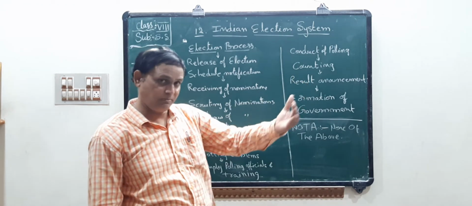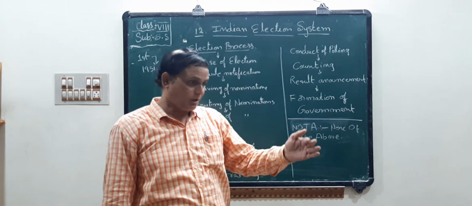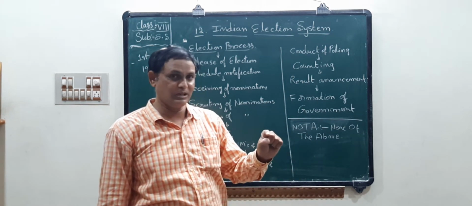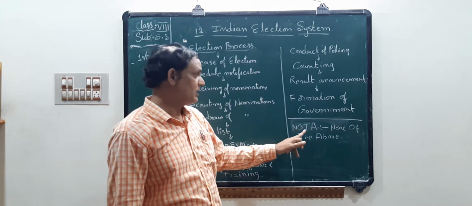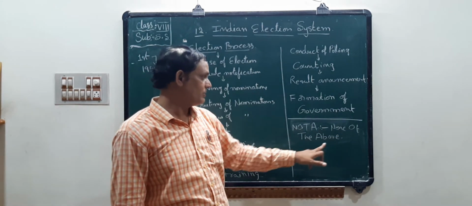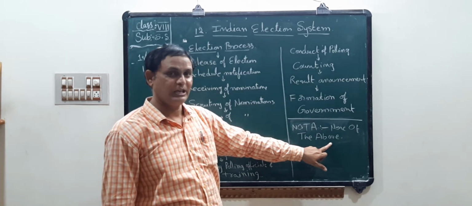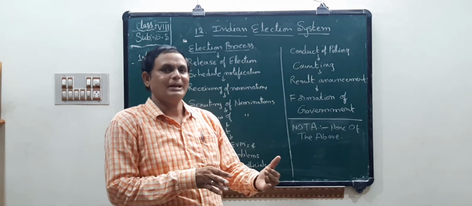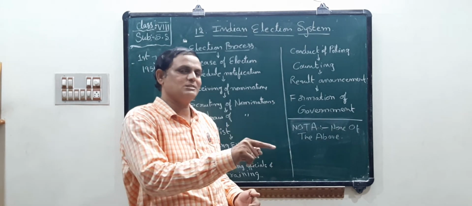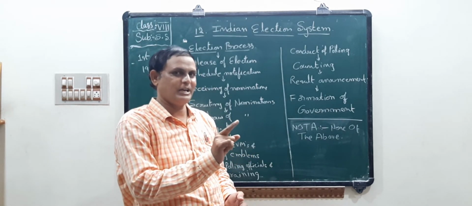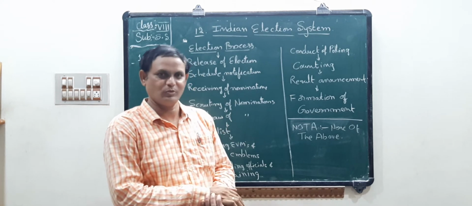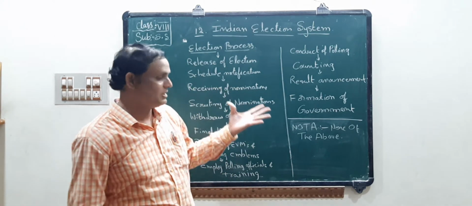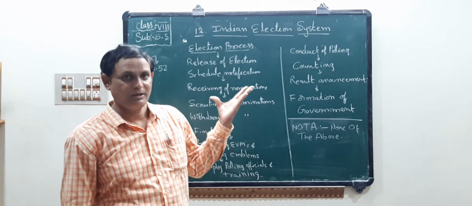Okay, but in EVM machines we can see one last symbol, that is NOTA. What is that? NOTA means none of the above. Okay, if you do not want to cast your vote for any candidate, then you can press this last one, NOTA. That means refusal of the vote. Okay, so these are the main information about the Election Commission.